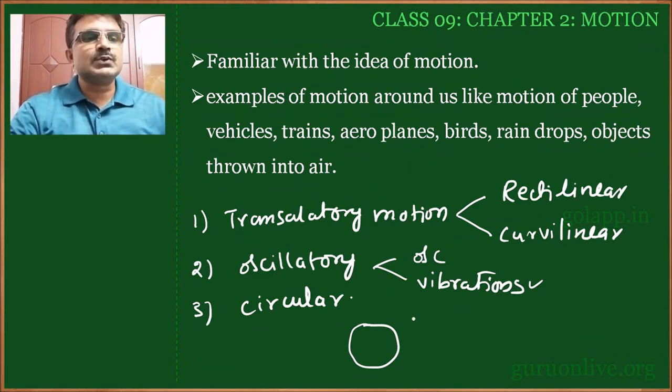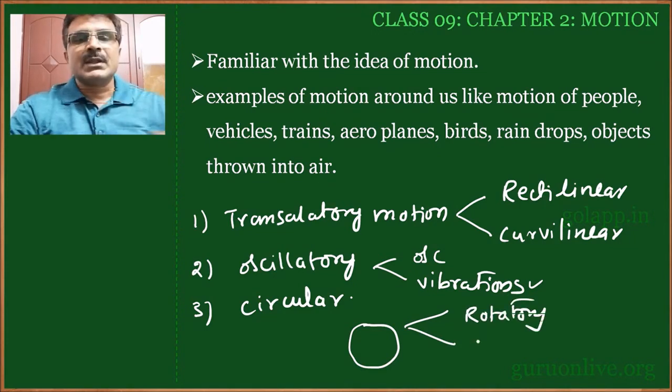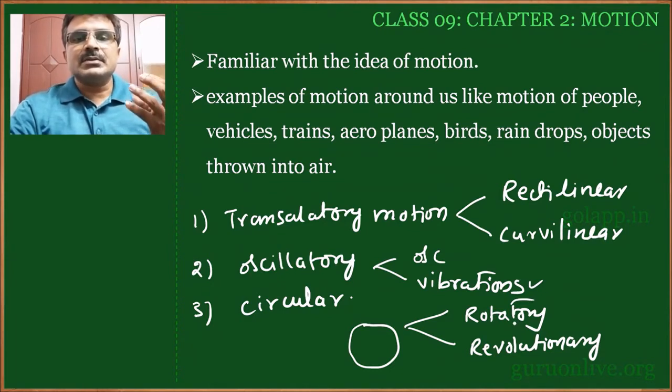In this, two types are there: one is rotatory and another one is called revolutionary. I will explain the rotatory motion. A body is making circular motion when it is moving around itself, like a top. If you release a top, it will rotate itself, it will move around itself.